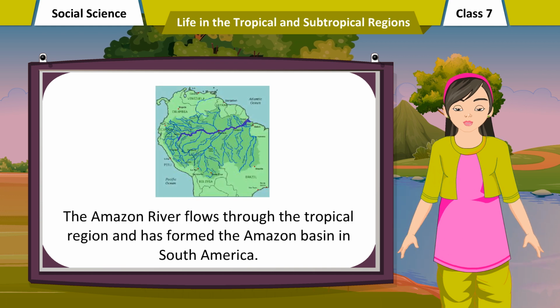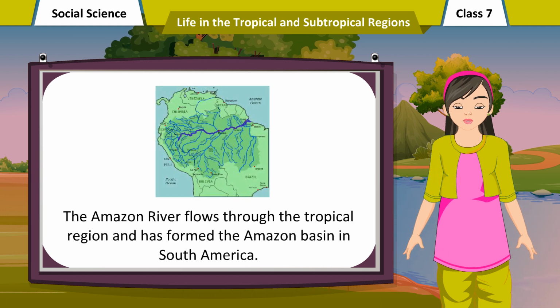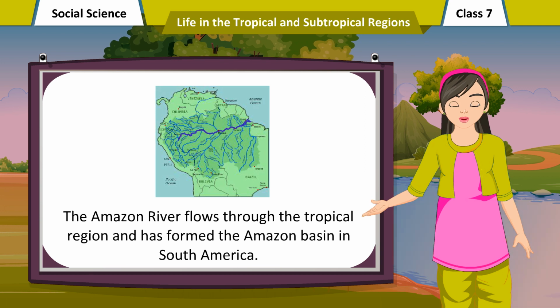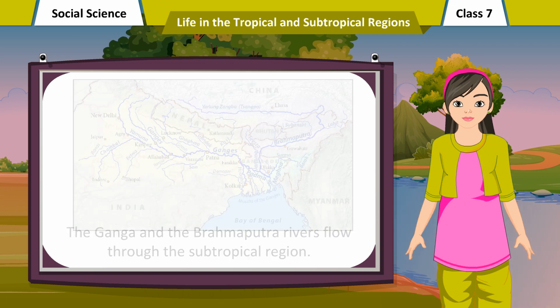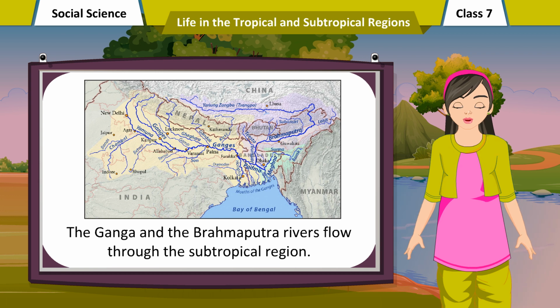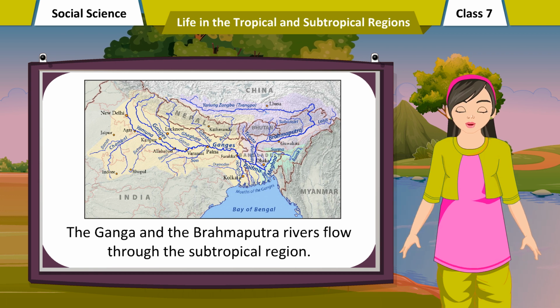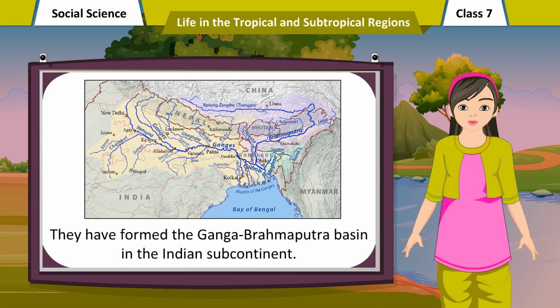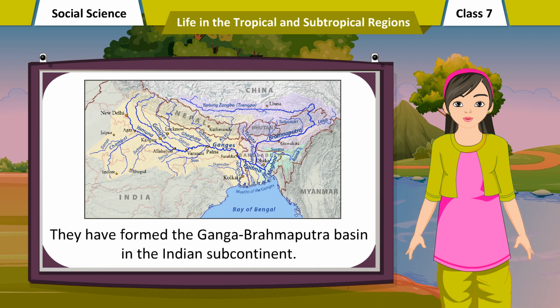The Amazon River flows through the tropical region and has formed the Amazon Basin in South America. The Ganga and the Brahmaputra rivers flow through the subtropical region. They have formed the Ganga-Brahmaputra Basin in the Indian subcontinent.